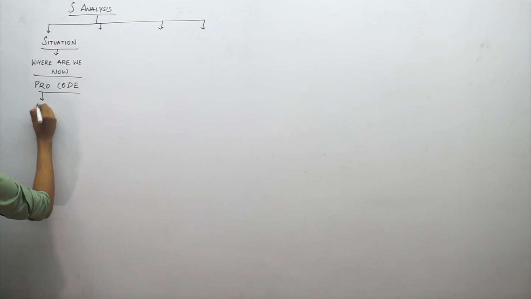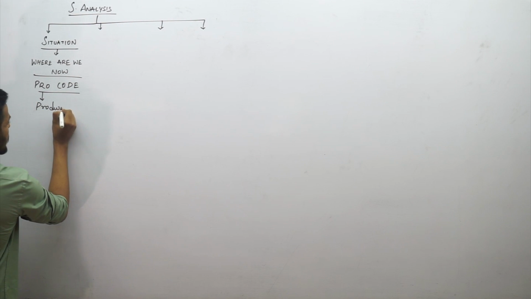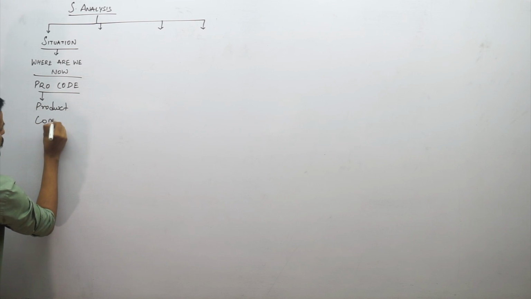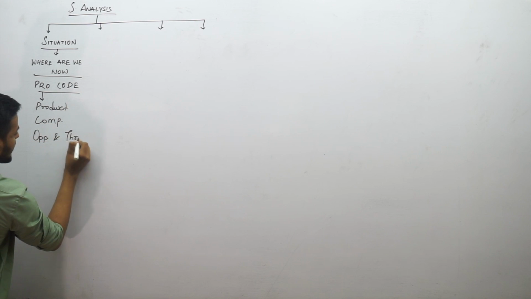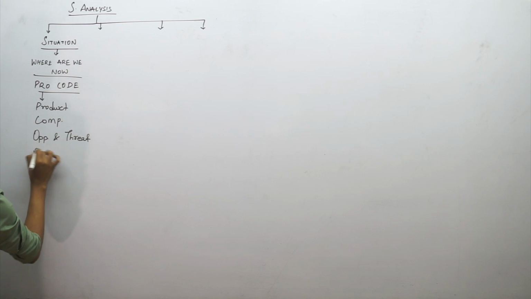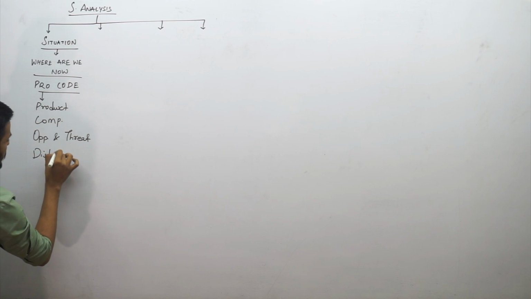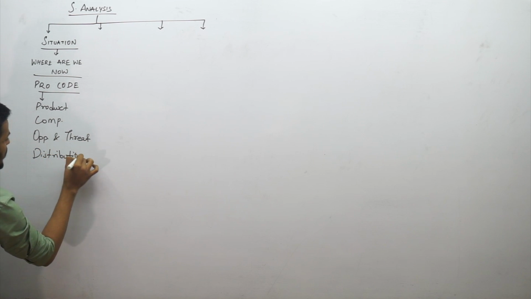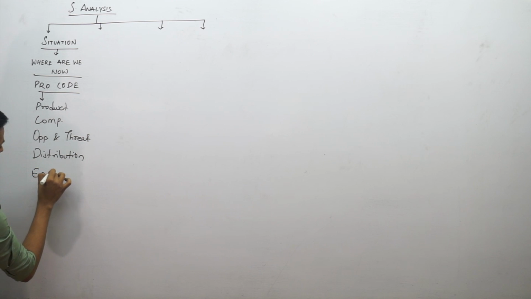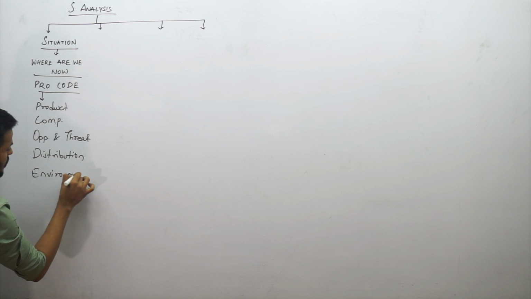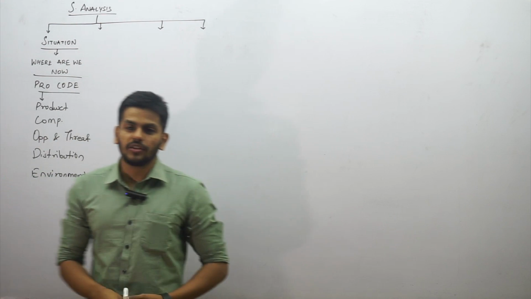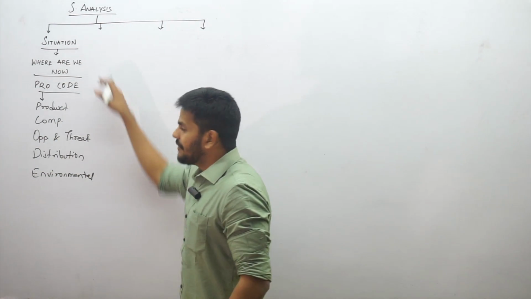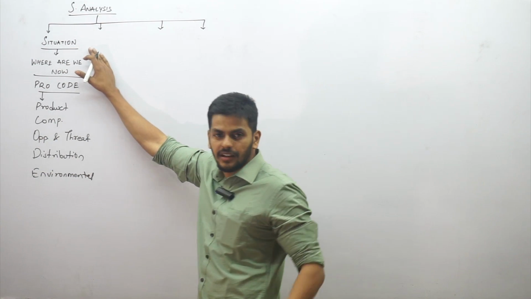Product situation, competitors situation, opportunities and threats analysis, the distribution situation, and of course E for environmental analysis. So this is what we are going to understand in the present situation, answering a current question called where are we now. This is about situation analysis, point number 1.